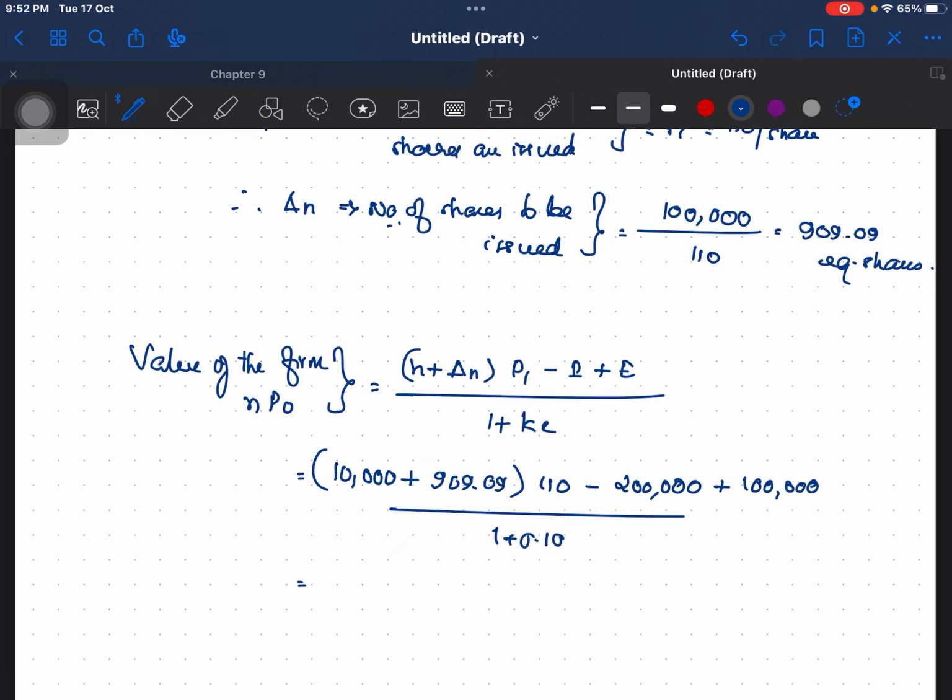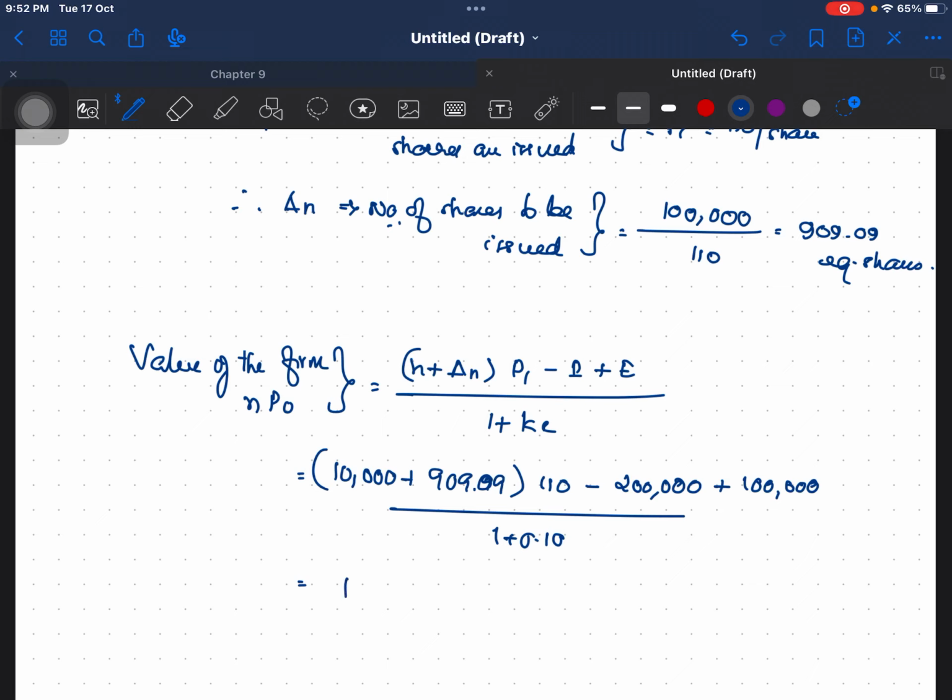So that is equal to, instead of writing it as 909.09, I am going to write it as 1 lakh divided by 110 itself. Or let's put it as 909 itself. Why complicate?